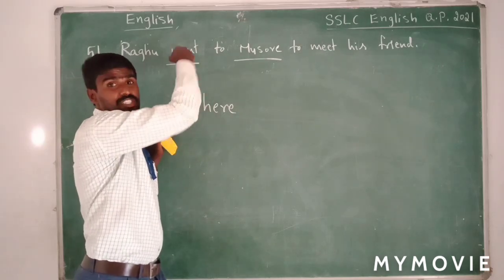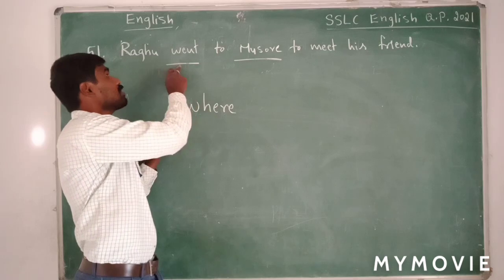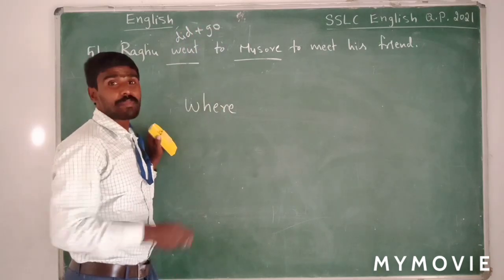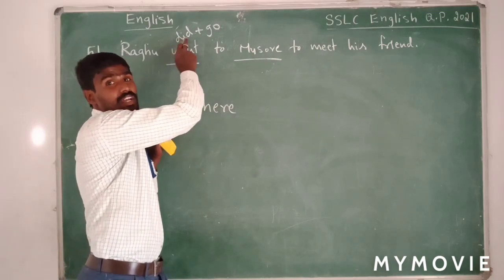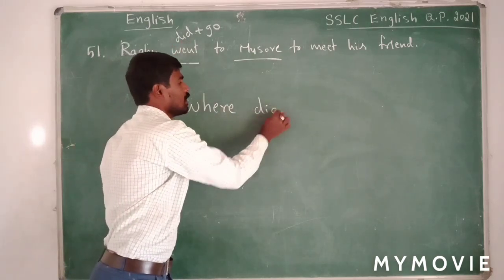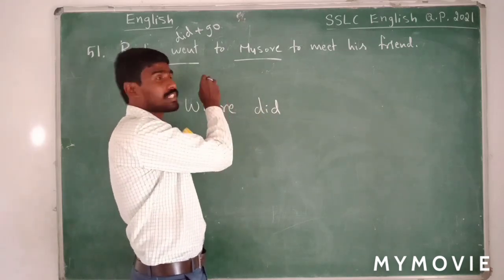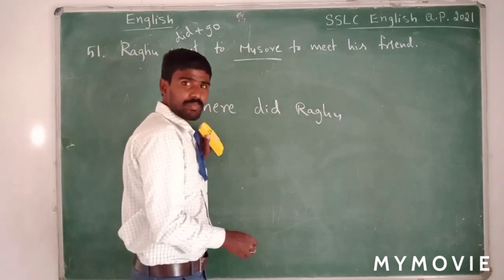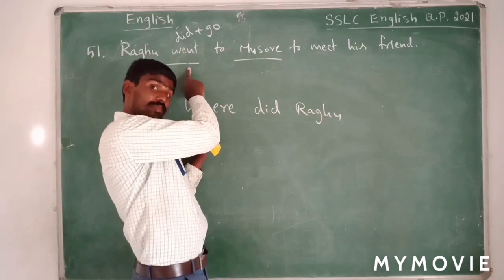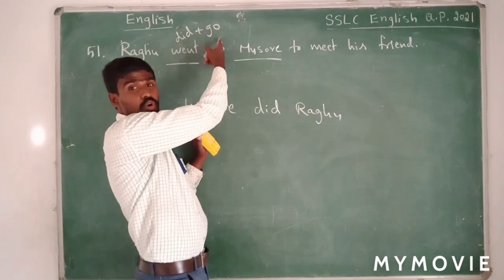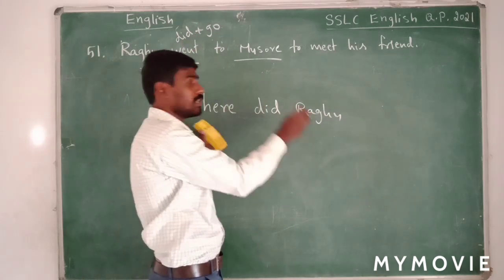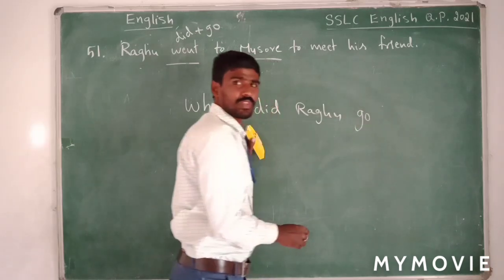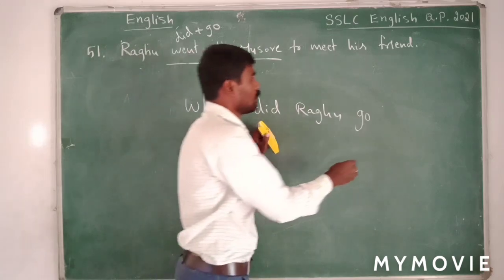So if you break this main verb, we will get the helping verb. In this main verb, we have did plus go. So what is the helping verb that we have in here? We have did. Where did? Now the subject Raghu. Where did Raghu? Main verb. What is the main verb? Went was there, but we broke it into did plus go. Now we have already used did. Now the remaining base verb go. Where did Raghu go?